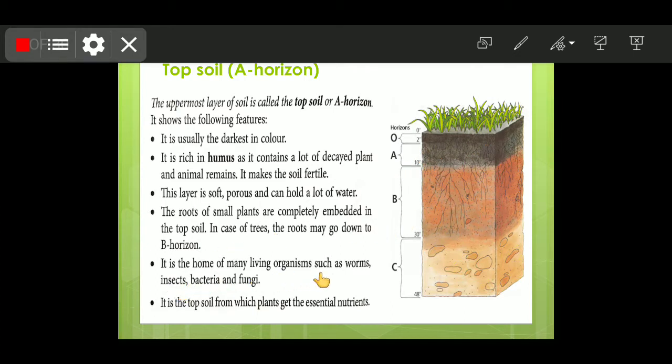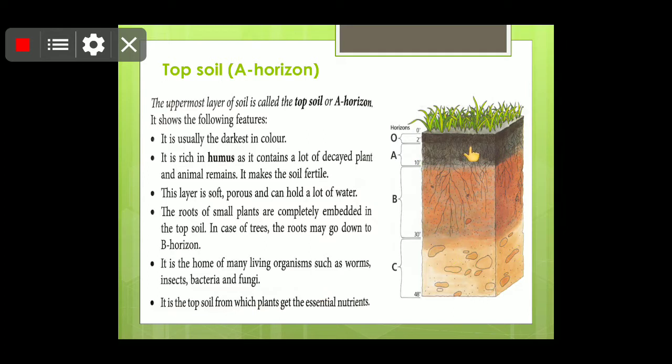It is the home for many living organisms such as worms, insects, bacteria, and fungi. In topsoil, plants get their essential nutrients through water from the soil.